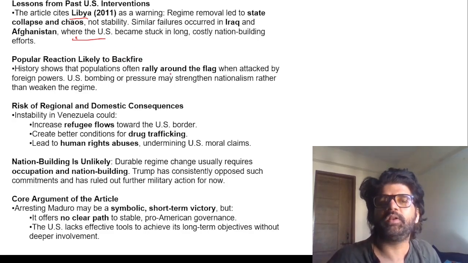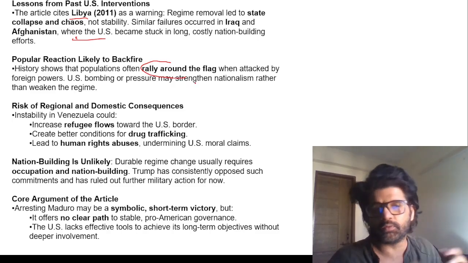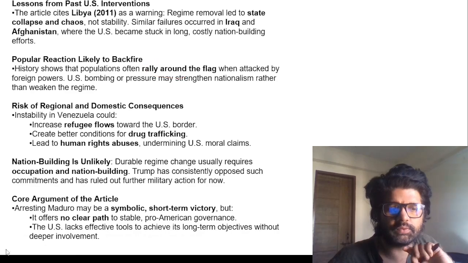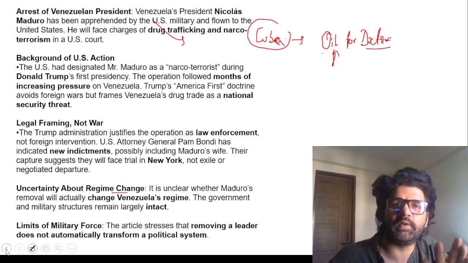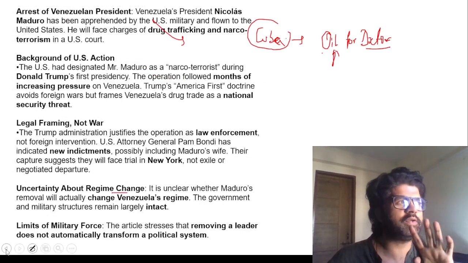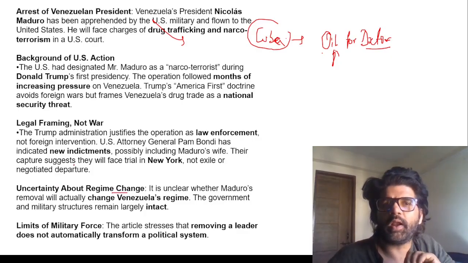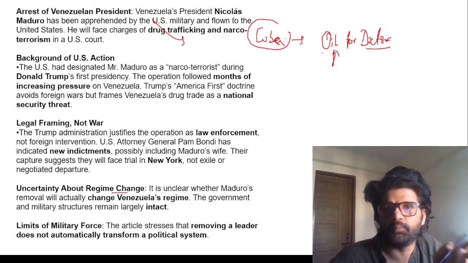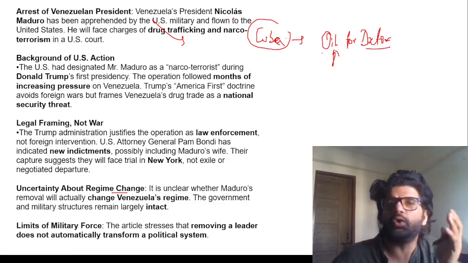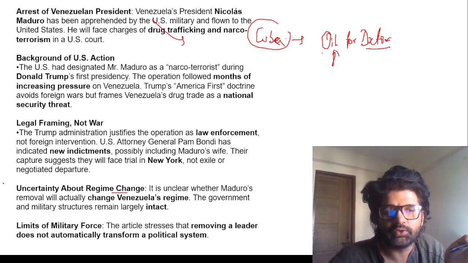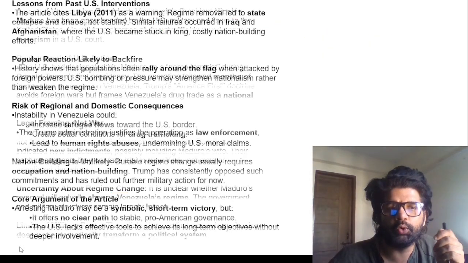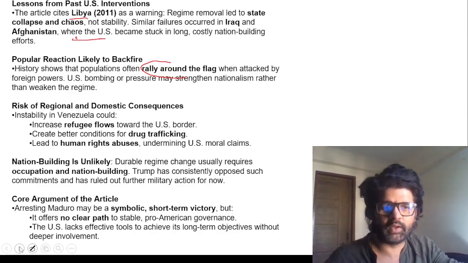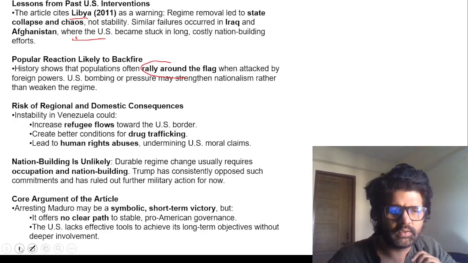People will now rally around the flag, rally around the former Venezuelan president. See, he was infamous. There are democratic issues. There is hyperinflation in Venezuela. It's not exactly democracy, but by doing these things, you are making Nicolas Maduro a hero, which he may not have been earlier, but now you're making him a hero in Venezuela. So you have to understand what you're doing and why you're doing it. It's just because my body is giving oil, so you will be like, I want to lick it. What the F is this, man?